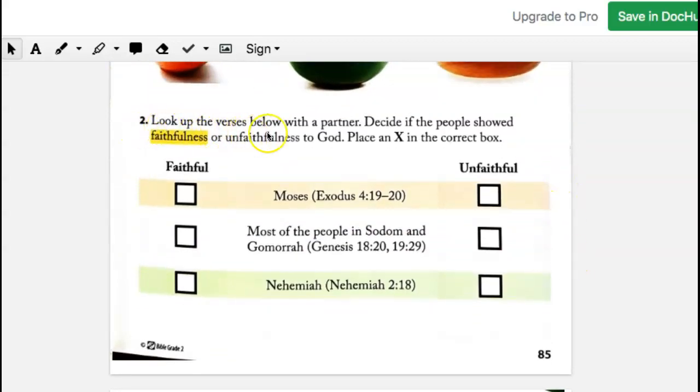Look up the verses below with a partner. Decide if the people showed faithfulness or unfaithfulness to God. Place an X in the correct box. So since we don't have a partner, we're actually going to do this together. First, let's look up the word faithfulness in our glossary.